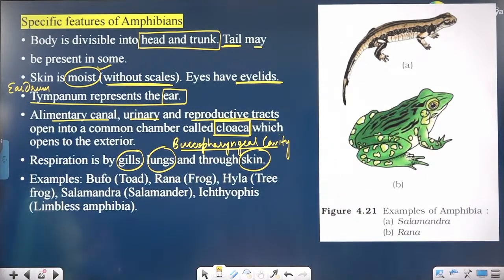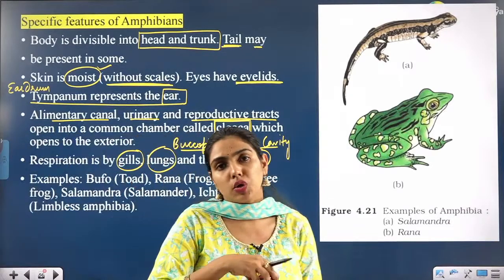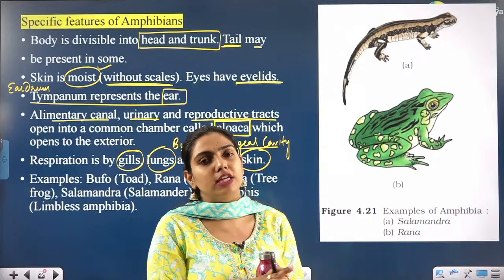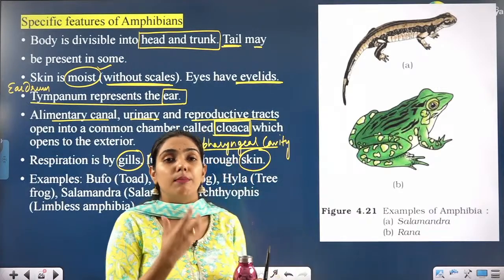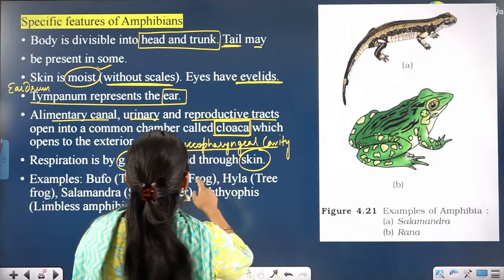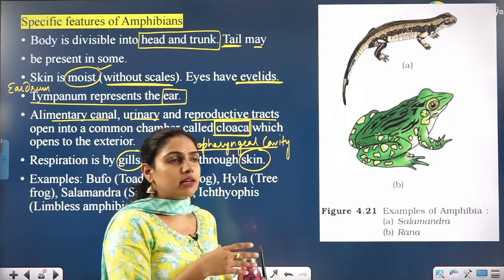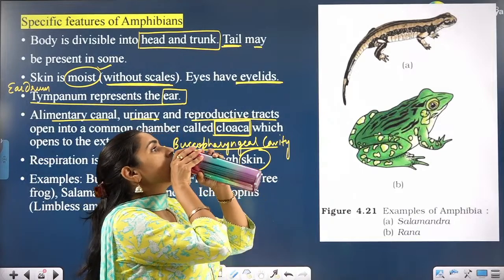So the respiration in all the classes is also very important. So in the rest 3 classes the respiration is going to happen with the help of lungs. But here in case of amphibia you are seeing gills, skin, lungs as well as buccopharyngeal cavity.